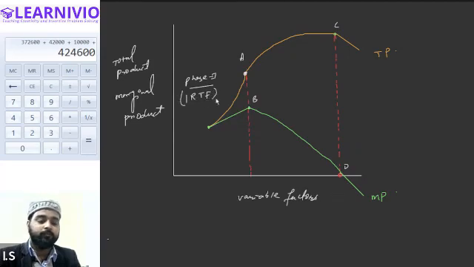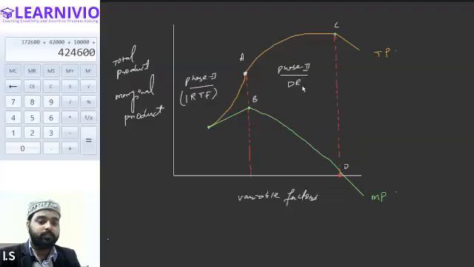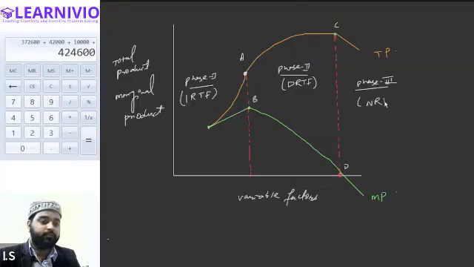Increasing returns to factor. And name of the second phase? Decreasing returns to factor. And name of the third phase? Negative returns to factor.